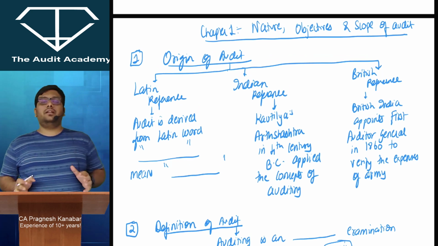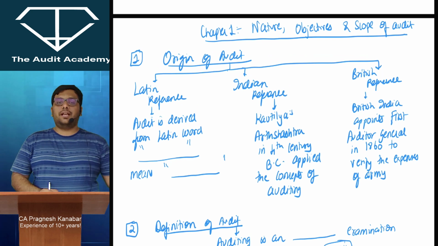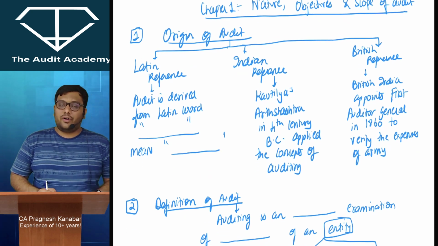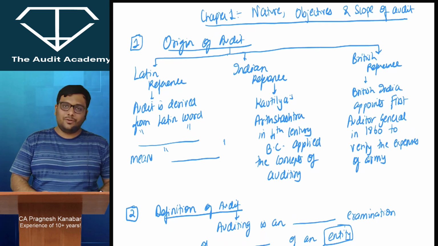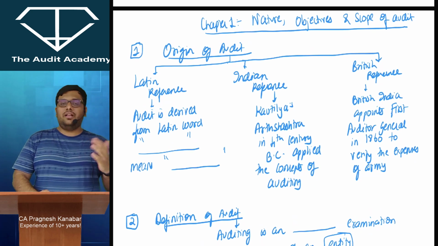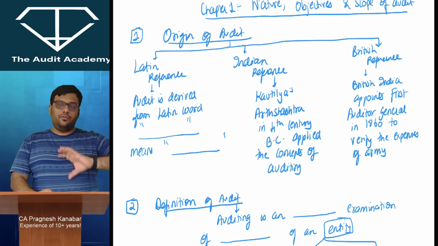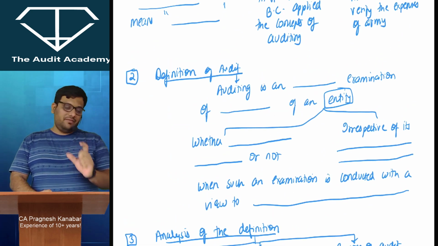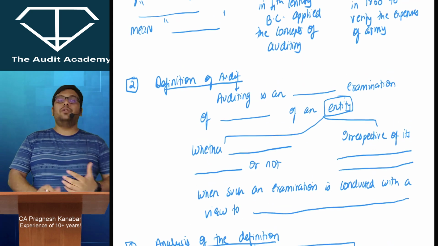Now students, it is my request. Please give the title, Chapter 1, Nature, Objectives and Scope of Audit, which is the basic introduction and basic concepts. Now, in order to save time, a few notes I've written so that the flow is very clear and you also understand the spacing. Then in between I've given fill in the blanks, which I will fill up with you so that you don't feel bored.